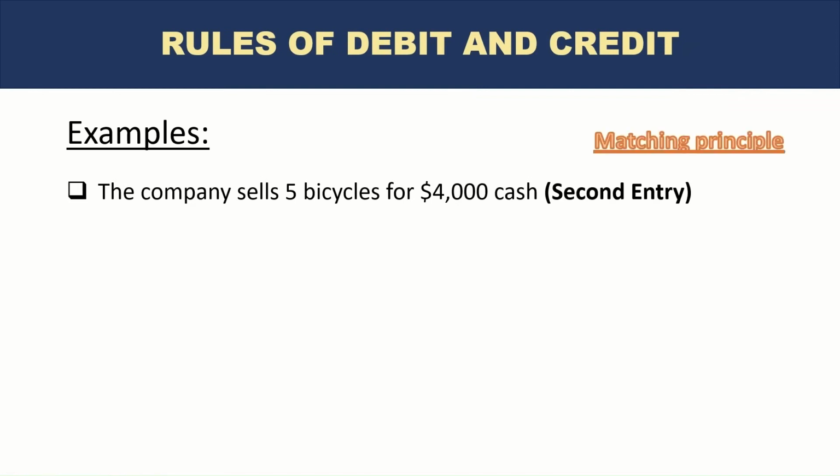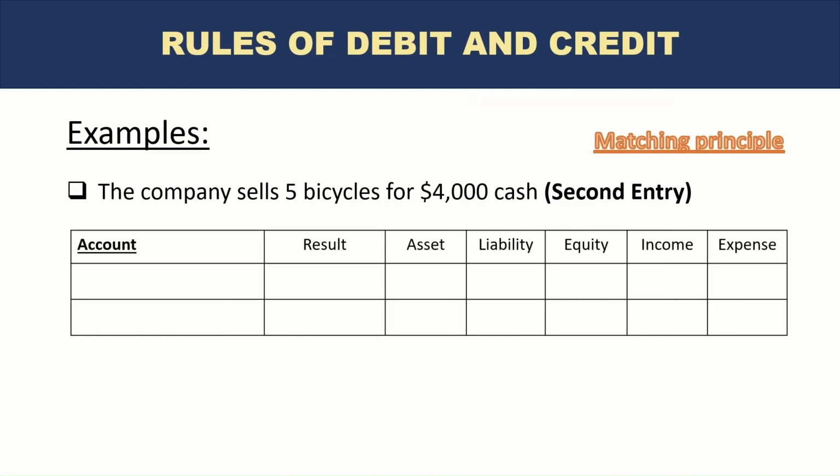The second entry for the same transaction, which is sales of 5 bicycles: now we apply the matching principle and record the cost. So originally those 10 bicycles were recorded as inventory. Now 5 of those need to be recorded as cost of sales. So one of the accounts that will be impacted is the cost of sales. What is the other account? That will be the inventory account, because the inventory was an asset with expected future benefits. Now those future benefits are actually being realized.